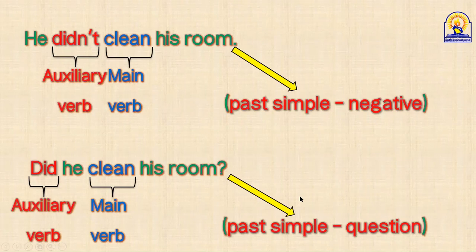So we have seen that we use do or don't, does or doesn't, did or didn't as auxiliary verbs in present simple and past simple, in negative and in question forms. What about positive form? What about affirmative case? حالة المثبتة. If I find do or does or did in affirmative, is it auxiliary or main verb? Let's have a look.